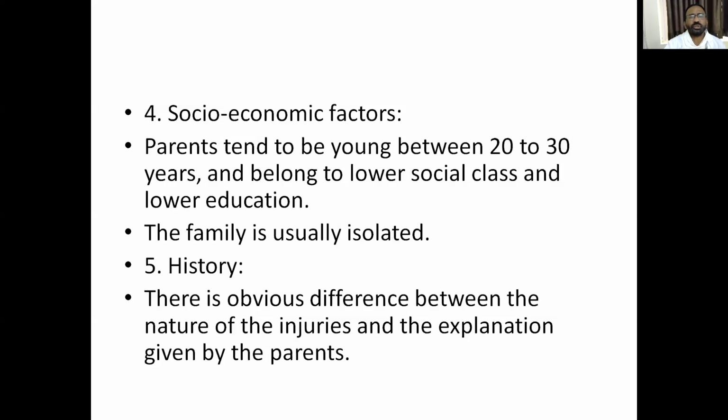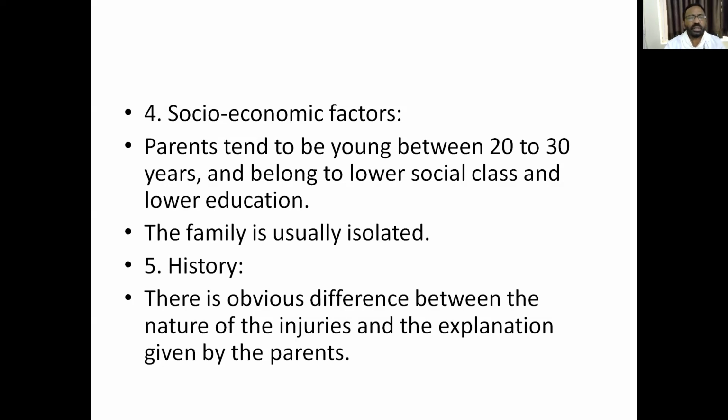Socio-economic factors: the parents are between the age of 20 to 30 and may be of a very low social group, and they may be suffering from mental illness or other disorders or stress, or have a low level of IQ. They will batter their child. The family is usually isolated.